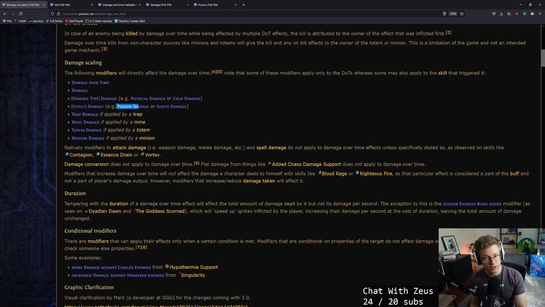There can be specifically poison damage, specifically ignite damage, you can say specifically chaos damage if it's the right type, or just generic damage or damage over time.